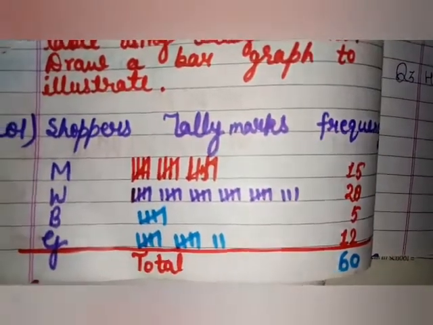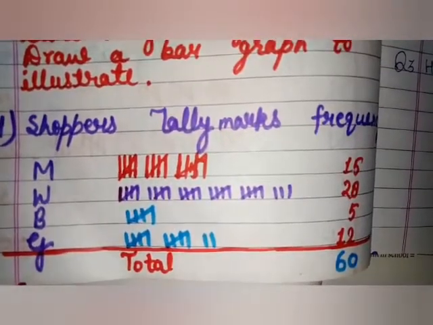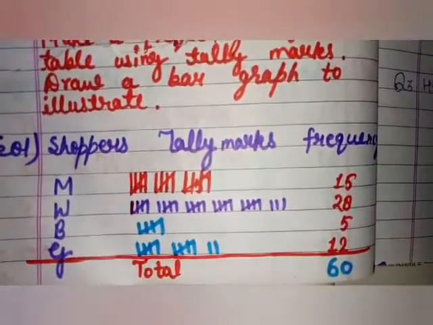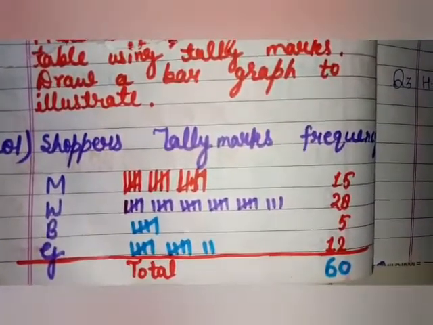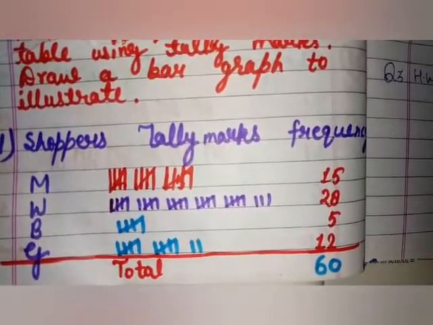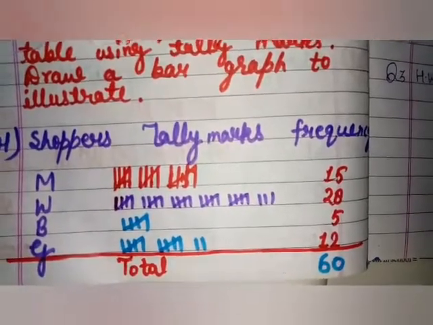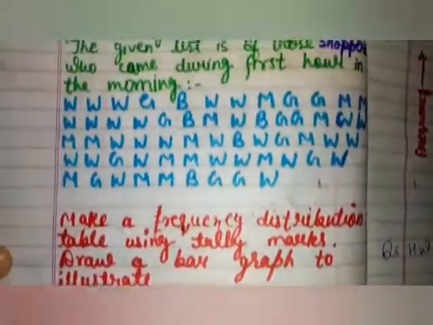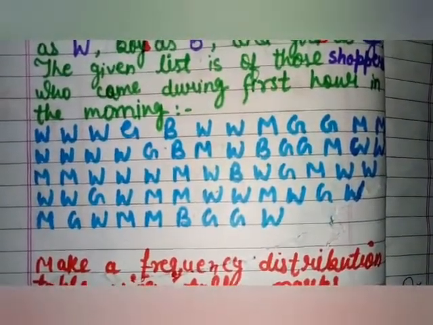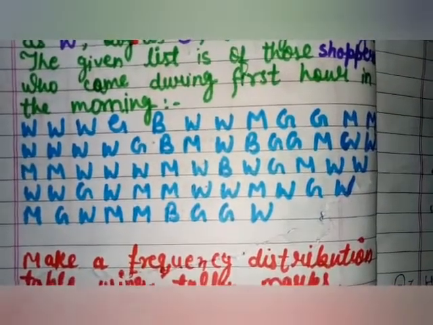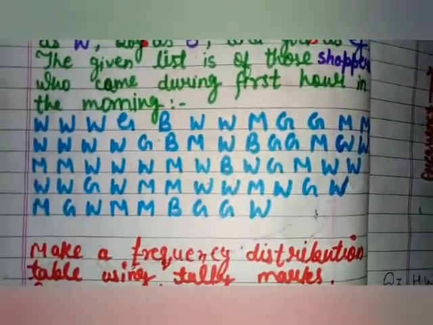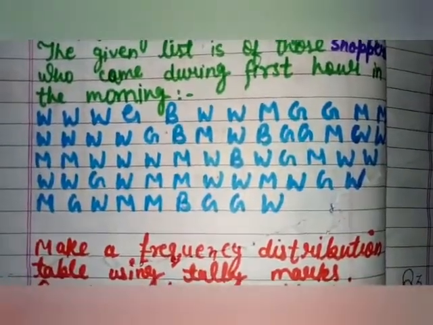So bachcho, here we have marked all the tally marks of the frequency number. Frequency number is also called just number. Now we will add them. We will find out the total of the frequency. So add 15, 28, 5 and 12. The addition of these numbers is 60. Let's come to the data. Data is here. Count all the data. Is it 60 or not? When you count them, you will find that these are 60. So here we got that the tally marks are completed.